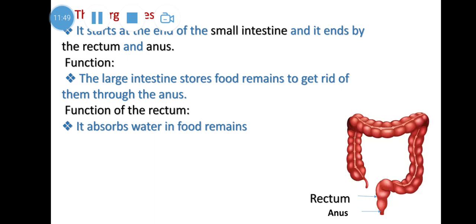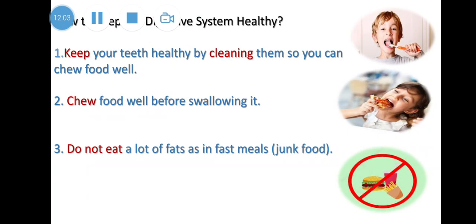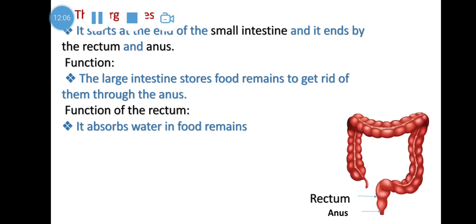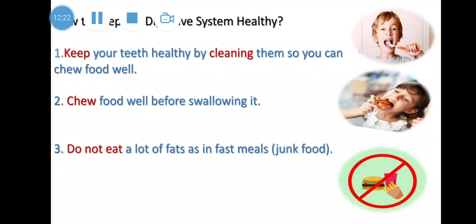What is the function of the large intestine? To store the food remains or food waste, to get rid of them. What is the function of the rectum? The rectum absorbs the excess water in the food remains. After we are ready to get rid of them, the place is the anus. So the large intestine stores the food remains until it is time to eject them. The anus is the place where they can get rid of waste.